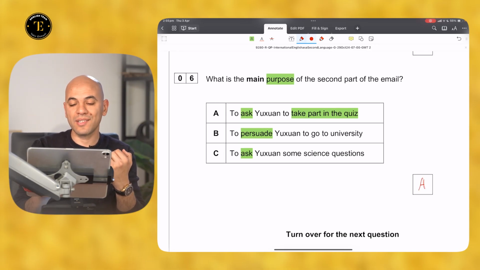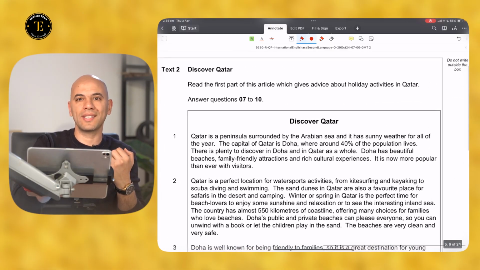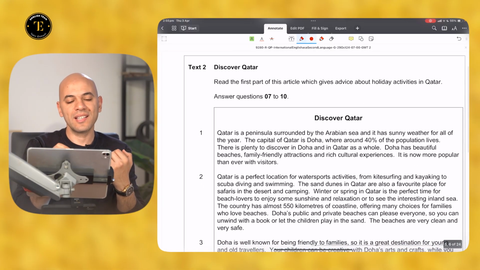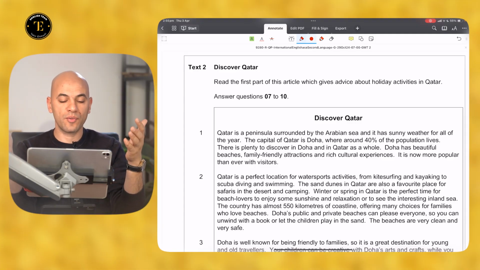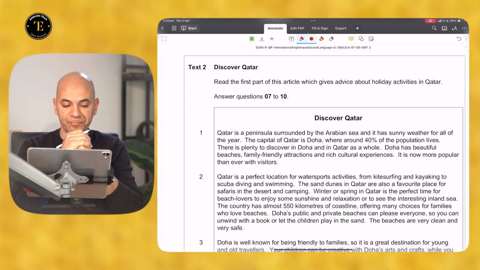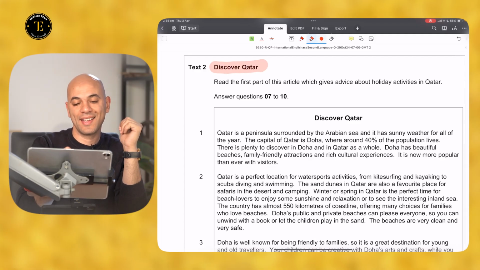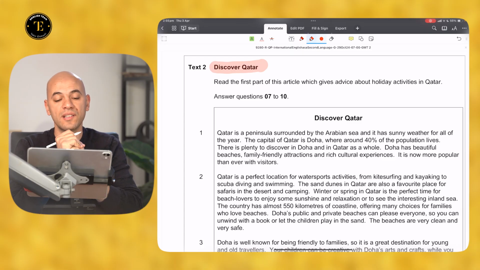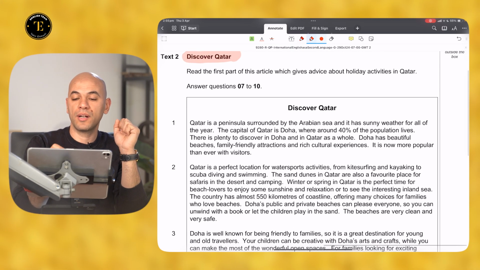Now, we have just finished text 1. Text 1 is usually the easiest text. Text 2 is more challenging. A wider range of questions will be introduced in text 2. The most important thing to do here is to recognize the title. The title is Discover Qatar. Read the first part of the article.